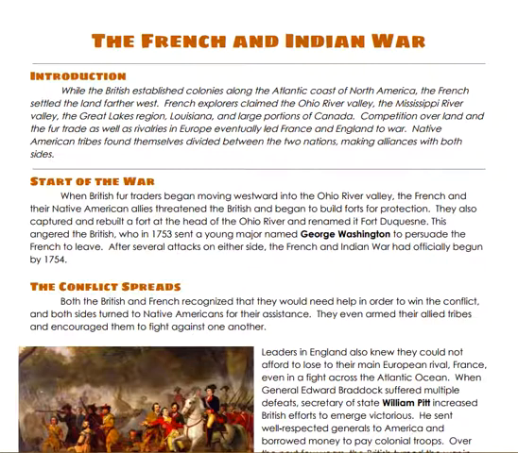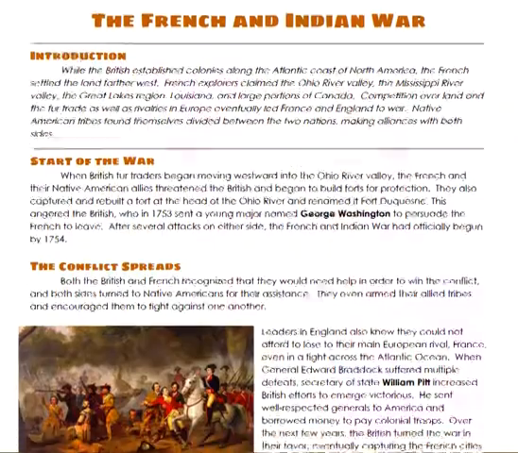Start of the war. When British fur traders began moving westward into the Ohio River Valley, the French and their Native American allies threatened the British and began to build forts for protection. They also captured and rebuilt a fort at the head of the Ohio River and renamed it Fort Duquesne. This angered the British, who in 1753 sent a young major named George Washington to persuade the French to leave. After several attacks on either side, the French and Indian War had officially begun by 1754.